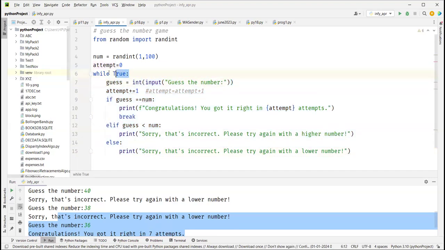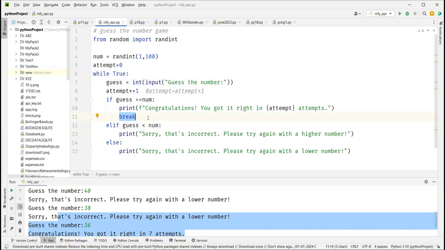Now, here I can say for i in range 1, 10,000, assuming that you will not go beyond 10,000. That also you can do instead of while, for loop i in range 1, 1,000. Because anyway, you are using break, and break will work for both for loop and while loop. Okay, sir, thank you. Sure.